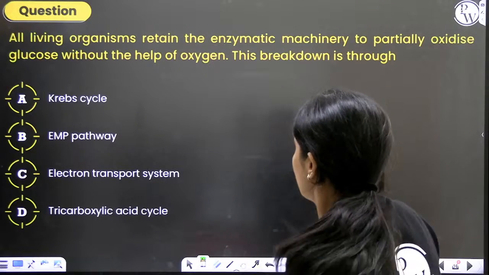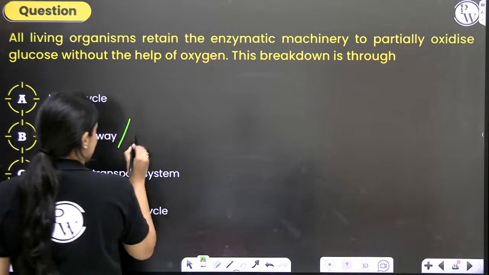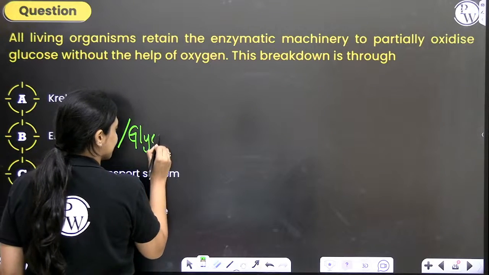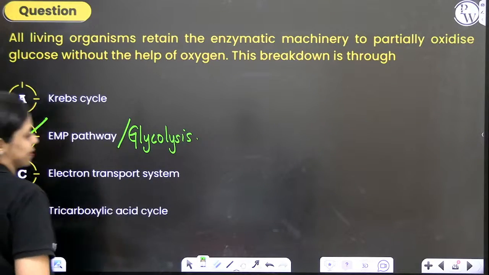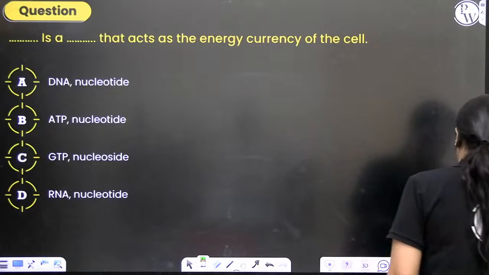Okay. So EMP pathway is the alternate name for glycolysis. This itself is the correct answer. Now let's take a look at our next question.